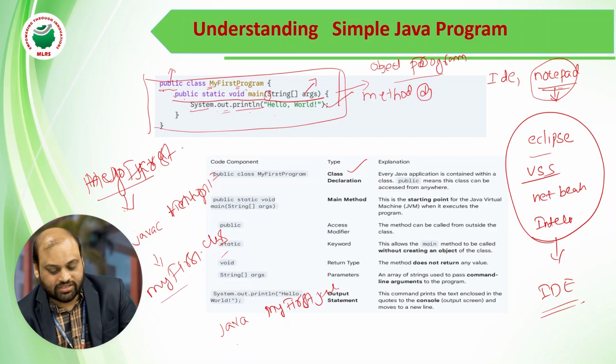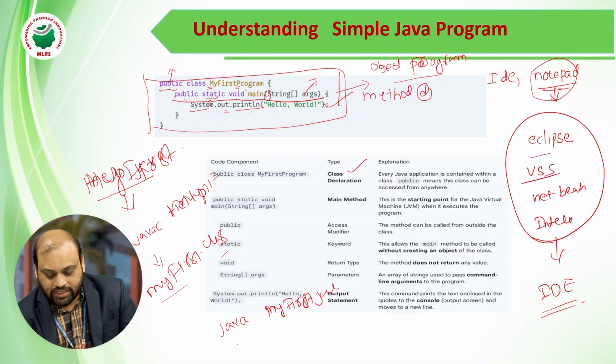So here public is an access modifier, class is a token where I define the class, public is again an access modifier, and static is a keyword, where the main method is a static type of method. There are static and instance methods, which we will discuss at the time of methods.